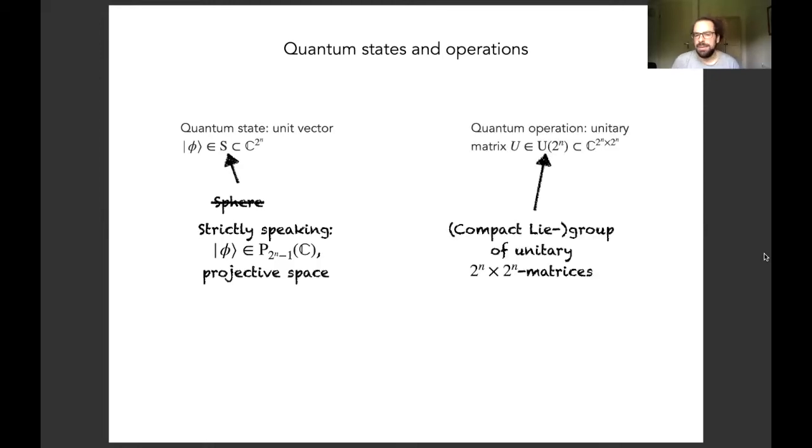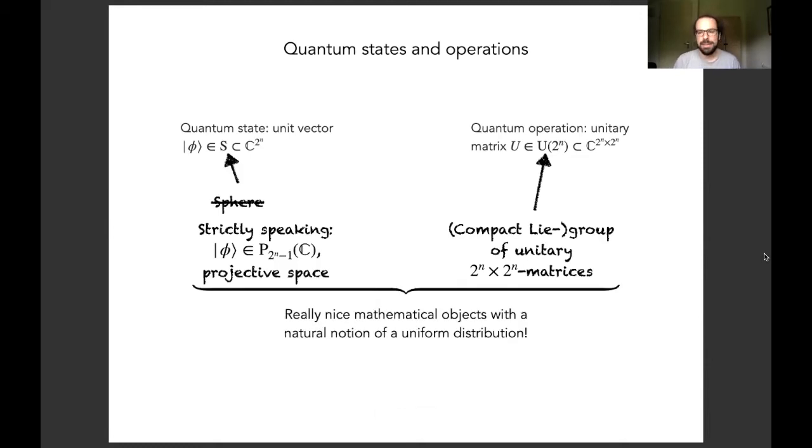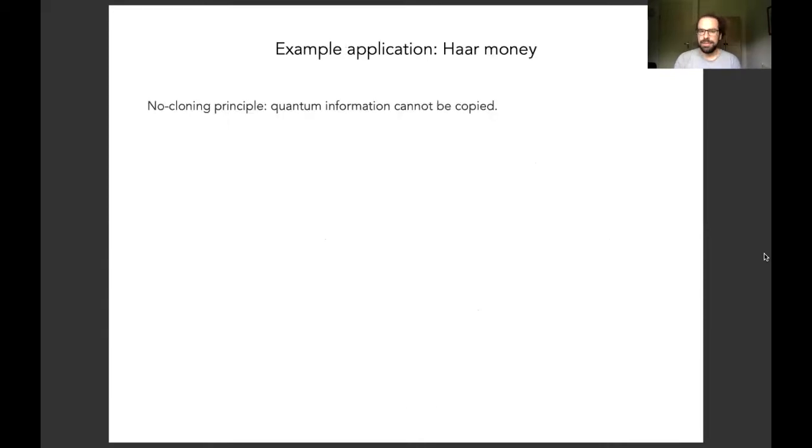The most fundamental kind of operations in quantum theory are, of course, unitary operations. And these are mathematically expressed as unitary matrices, 2^n times 2^n matrices. And the set of such unitary matrices forms a compact Lie group. Both of these sets are extremely nice, mathematically speaking. And because of their compactness and additional properties, they have a natural notion of a uniform distribution, which is called the Haar measure. Let me give an example application of Haar random states.